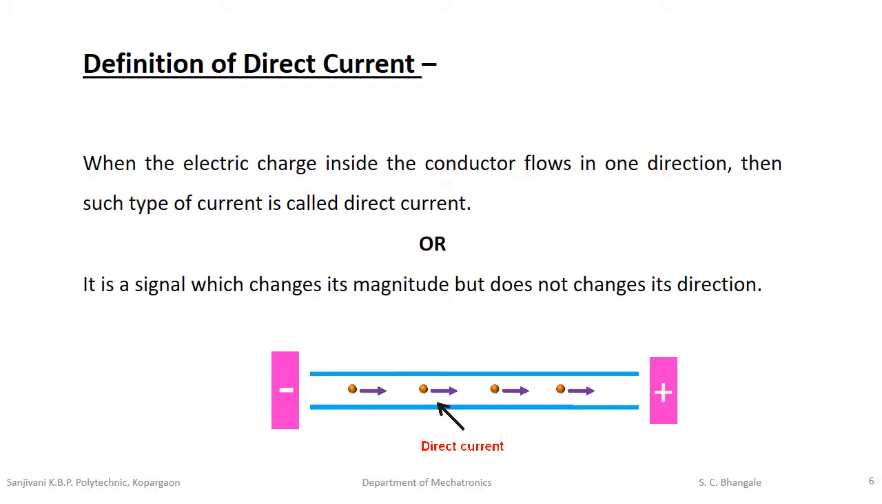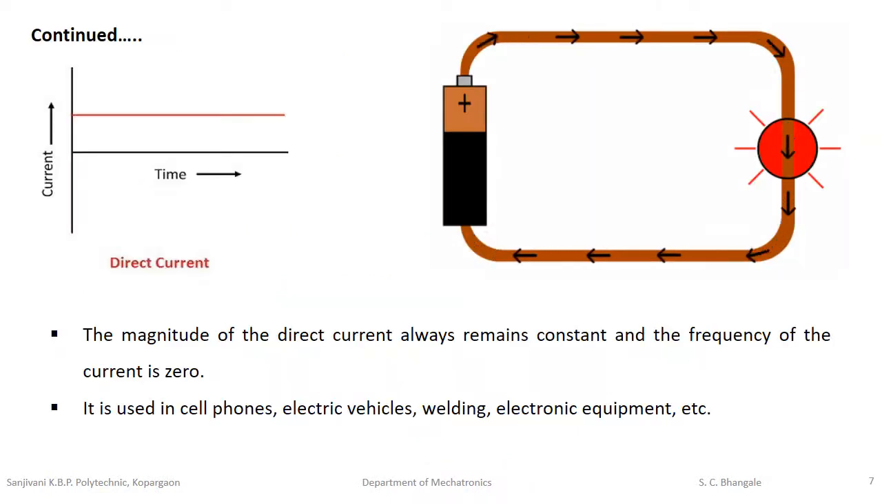In another way, we can also define direct current as a signal which changes its magnitude but does not change its direction. If we see this diagram carefully, the current will change its magnitude but does not change its direction because it flows always in one direction. The magnitude of the direct current always remains constant and the frequency of the current is zero. It is used in cell phones, electric vehicles, welding, electronic equipment, etc.